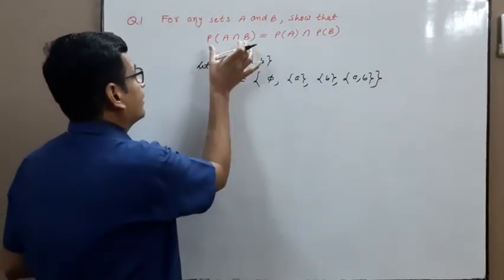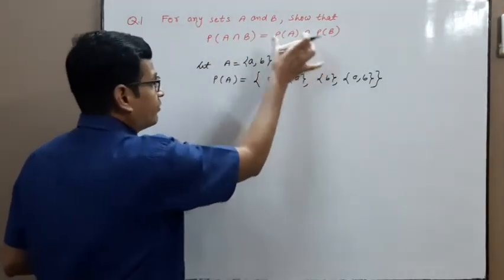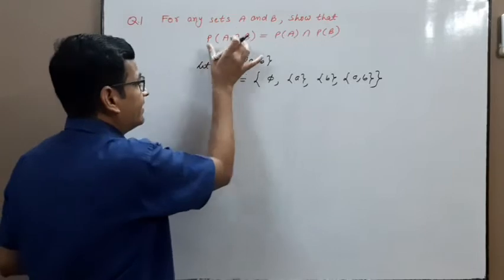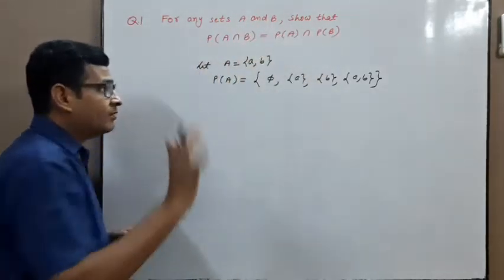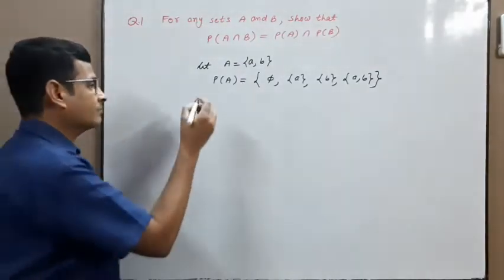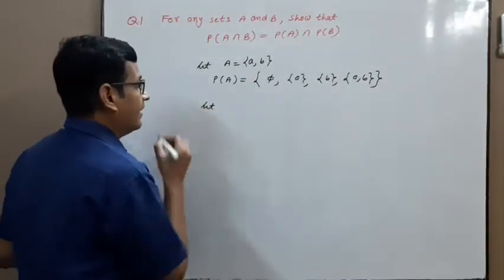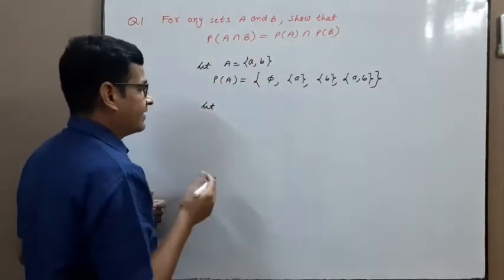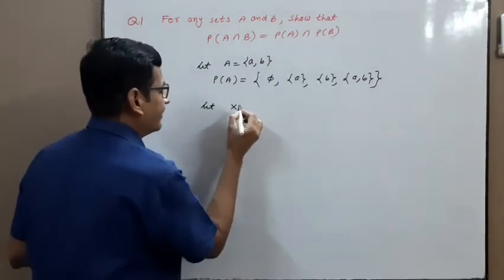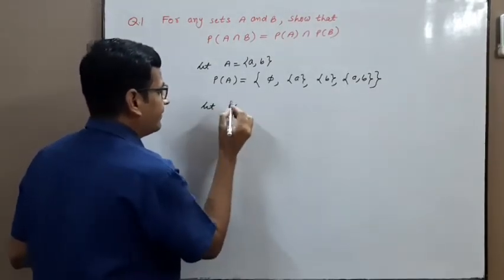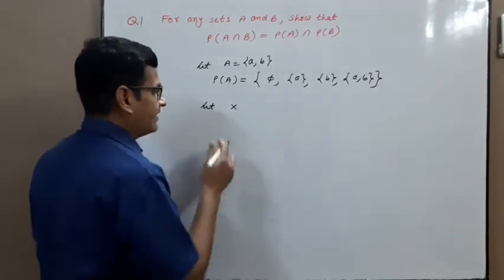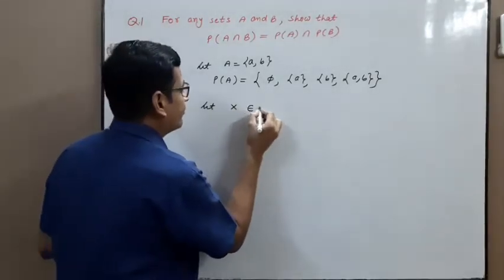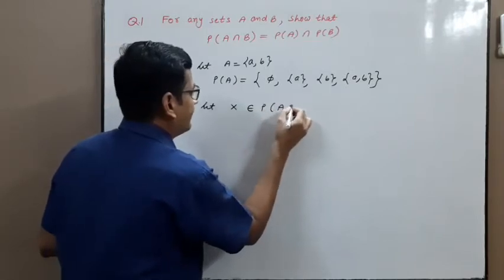Now start this. To show two sets are equal, we have to show every element of this set is also an element of this set, and every element of this set is also an element of this set. Like power set contains sets. So let capital X, not small x. Capital X means set. Sets are generally represented by capital letters. That's why. Let X belong to power set of A intersection B.